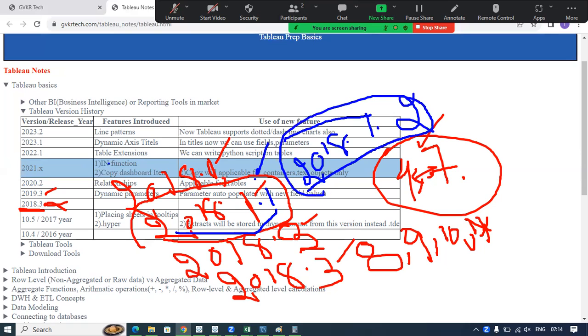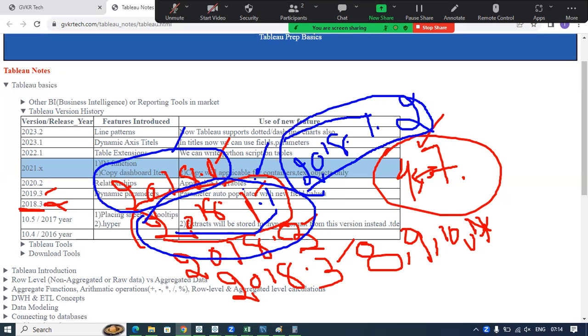Now, what is the difference between the 2018.0 version and the 2018.1 version? They are introducing new features from version to version. So in 2018.0 they are introducing some new features.